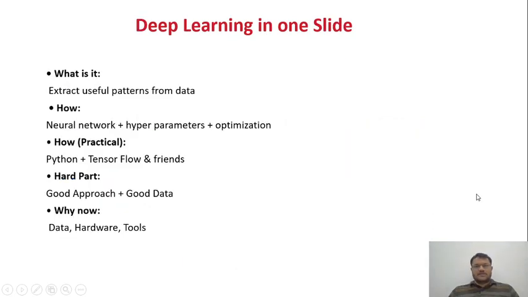Deep learning in one slide. What is it? Extract the useful pattern from the data. While we are dealing with deep learning techniques, most of the time we are using the neural network. We are receiving a huge amount of data, and the data is unlabeled. We don't know anything about the data. So the data is learning from itself while we are building the model. In that case, we need to find out the useful patterns.